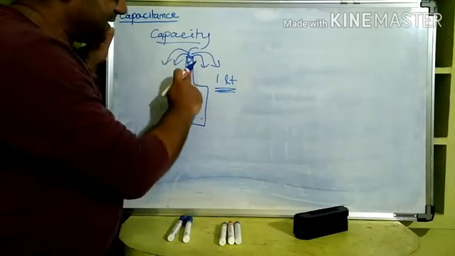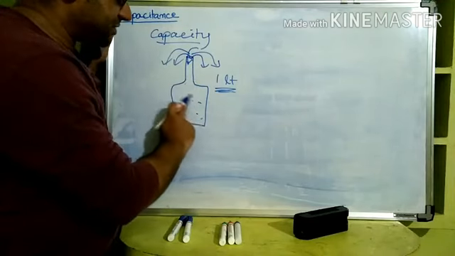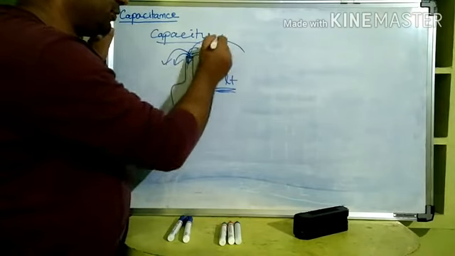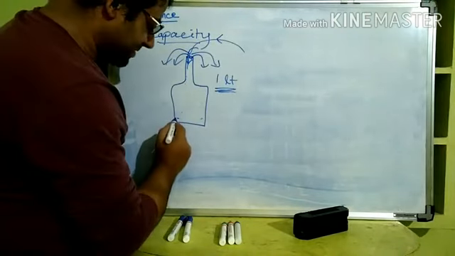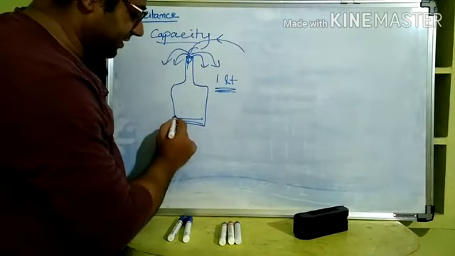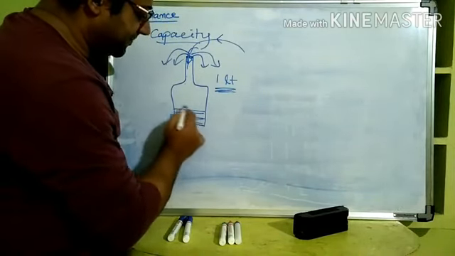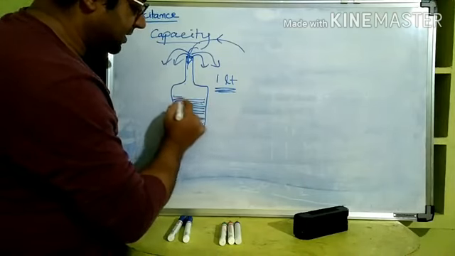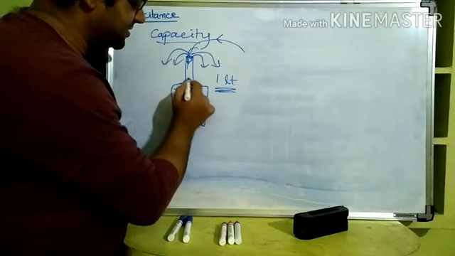Now understand, when the bottle was empty, you started pouring water into it. Then what happens? I'm saying water, but the same is applicable to any liquid. Now the height of the level of water is increasing, yes or no?